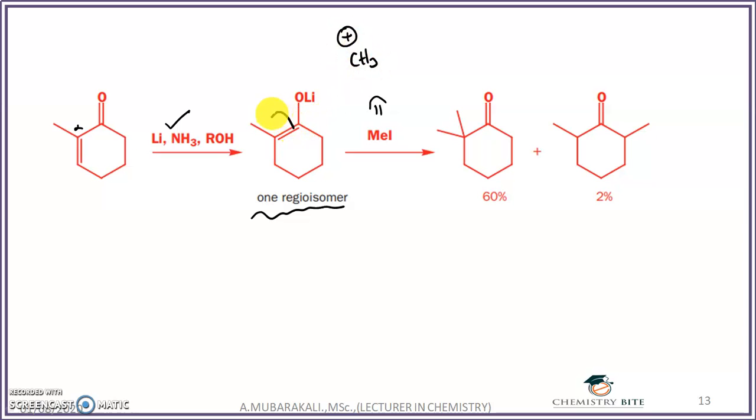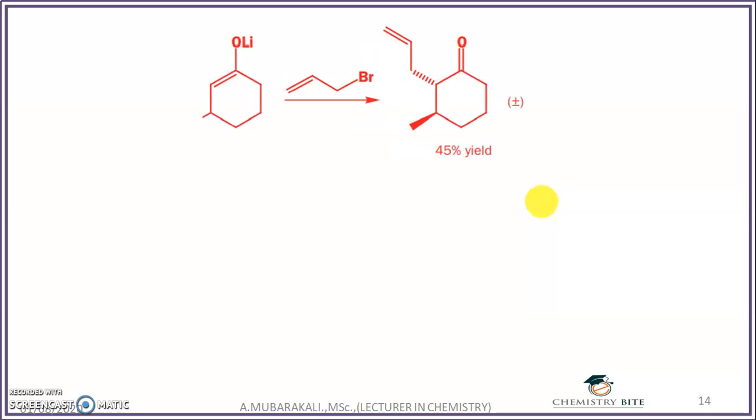Very simple. This pi bond will polarize here, and you will get the negative charge on the alpha carbon and the positive charge on the carbonyl carbon. The negatively charged carbon will take the methyl CH3. So now we can see this 2-methyl is the product. So its name is 1,2,2-dimethyl cyclohexanone, which is the major product.